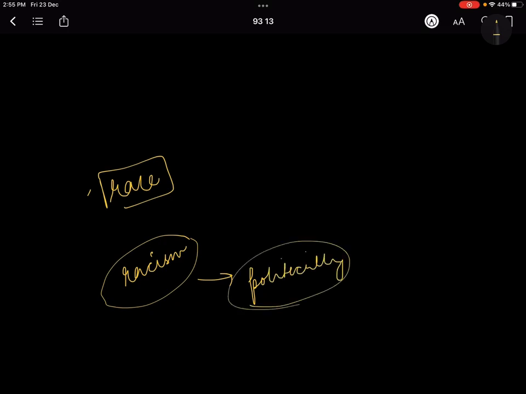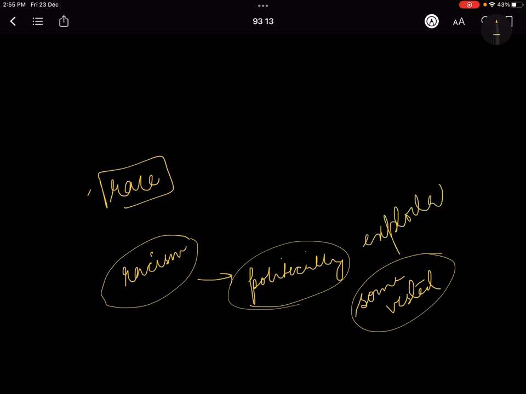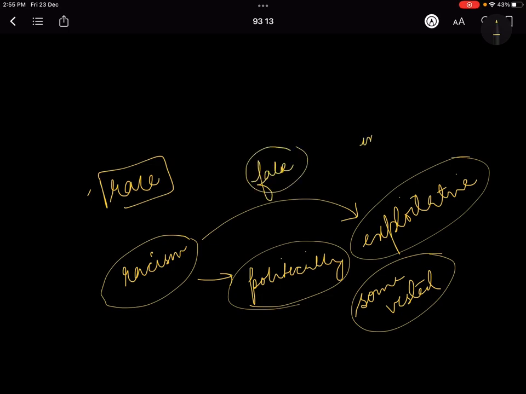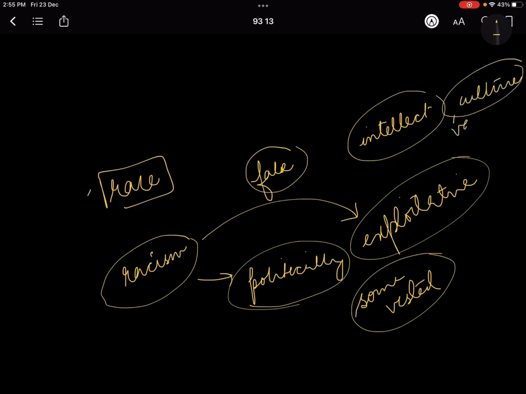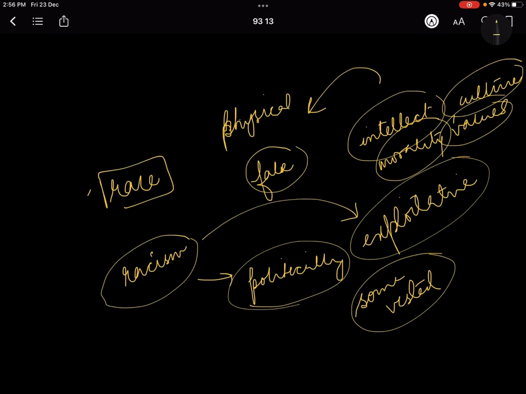Now the concept of racism, you can say, was a very politically motivated narrative also. It suited some people's vested interests. So this was a very exploitative kind of concept that was based on a false belief that maybe our intellect, that is our mental IQ or intelligence, and our culture, our values, our morality are also inherited in the same way as our physical characteristics are.